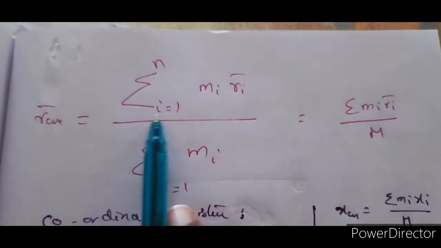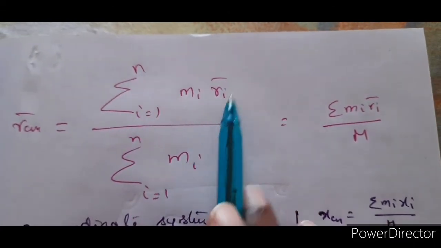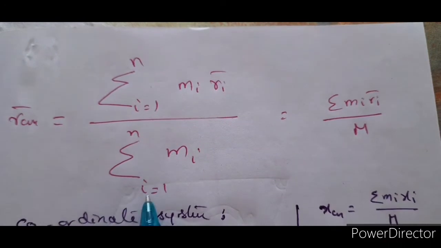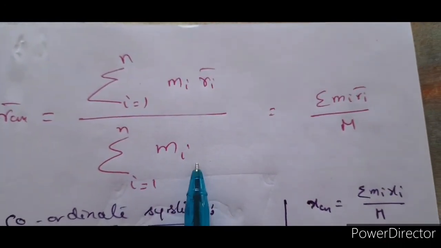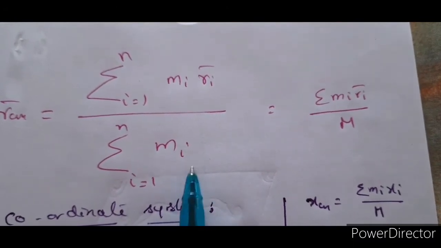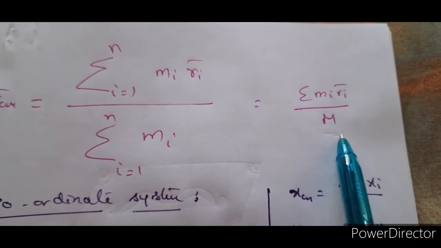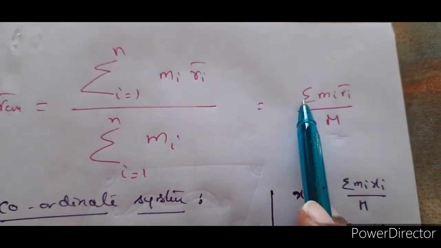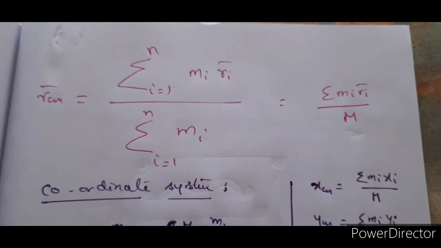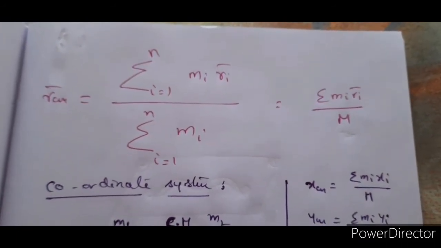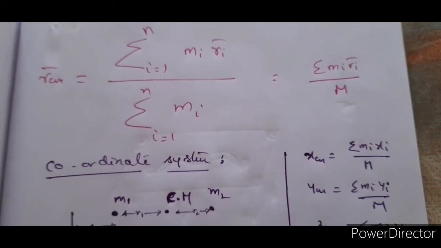Say taking summation on it, right? So sigma i equal to 1 to n, mi Ri bar divided by sigma i equal to 1 to n, mi. If this is something like all the particles inside the body, then this summation will be equal to the total mass of the body, capital M. So that is sigma mi Ri bar by capital M. This is the position vector of center of mass, the general formula, when the total mass of the body is given to us.